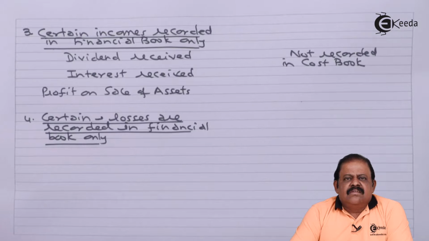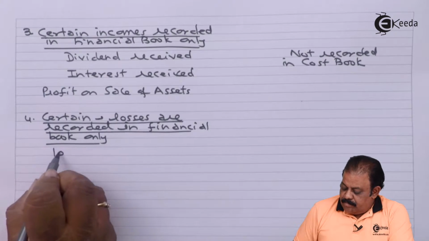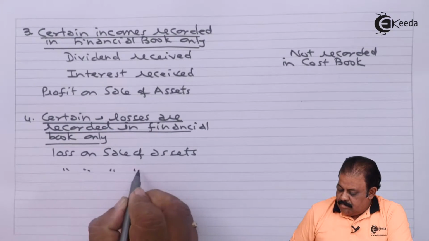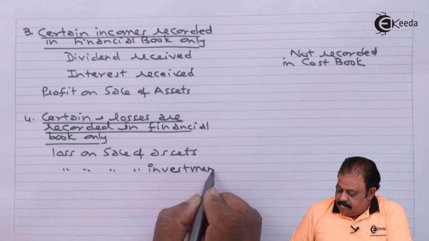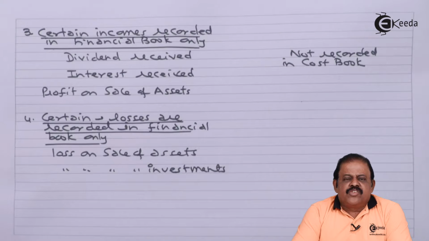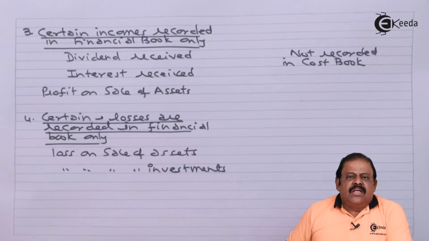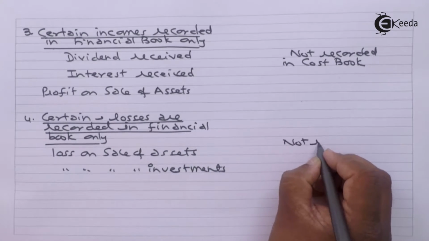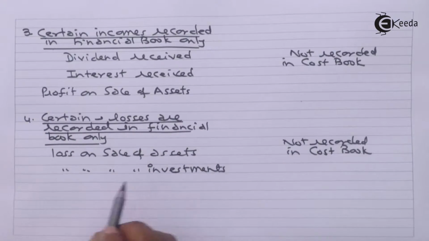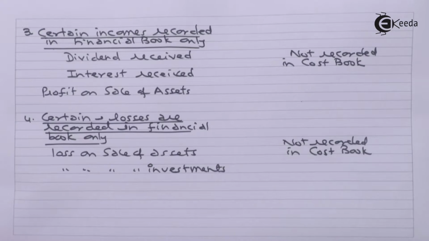Certain losses are recorded in the financial book only. Loss on sale of assets, loss on sale of investments, these are not recorded in the cost book. As these losses are recorded only in the financial book, profit of the financial book goes down and profit of the cost book goes up.